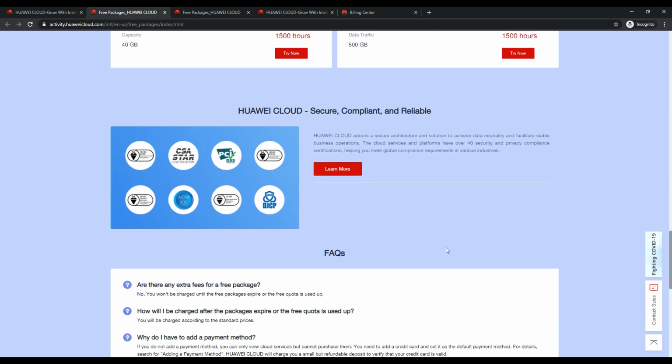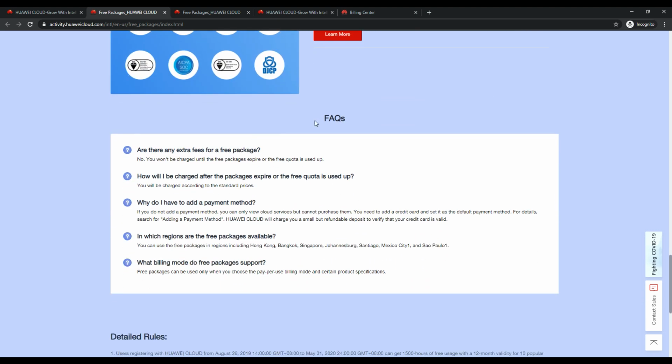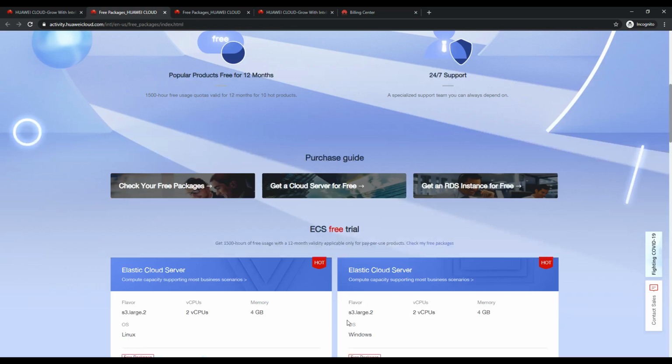I will show where you can check your consumption in this portal. And here are some FAQs, because they have a presence in mainland China and other geographies. So these free packages are available in these regions only. So Hong Kong, Bangkok, Singapore, Johannesburg, and other countries. I am utilizing Singapore because that is my present location and it is near to me, and performance is damn good. So just go create your account.